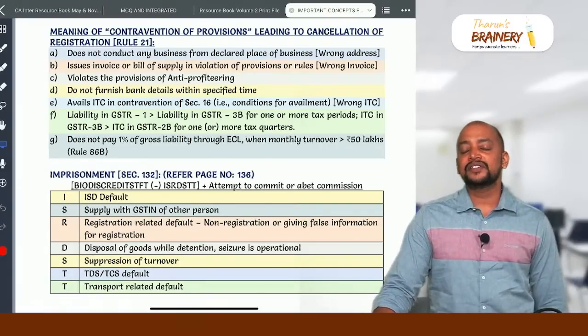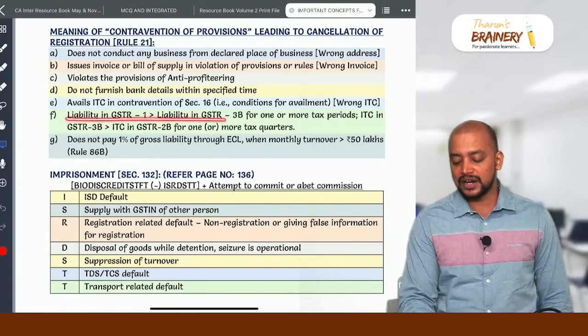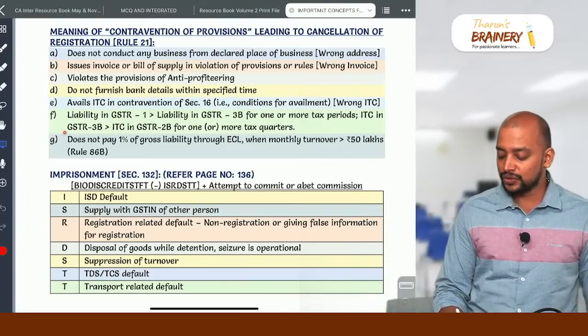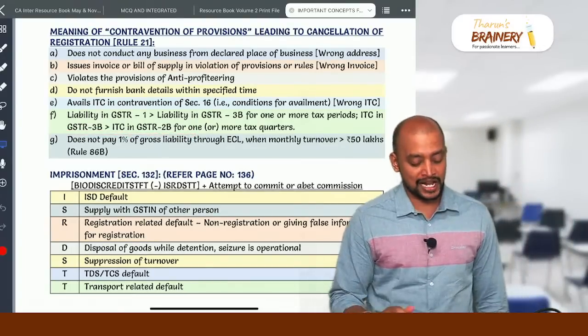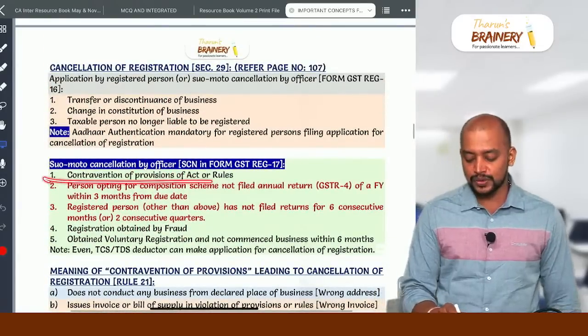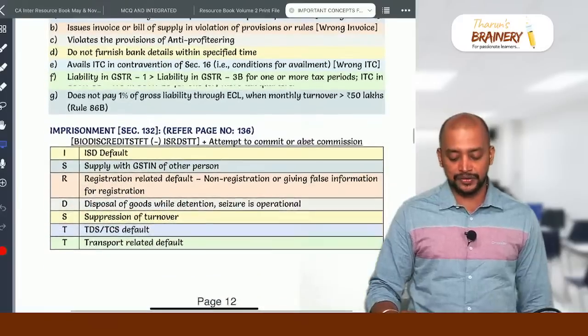Then the next, 7th point: if their liability in GSTR1 is greater than 3B for 1 or more tax periods, or if they have availed ITC in 3B more than their 2B for 1 or more tax periods. So these are the 7 cases which lead to contravention of provisions. That is one of the cases for cancellation of registration.